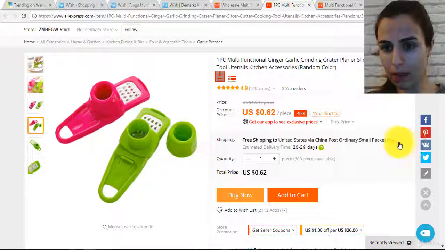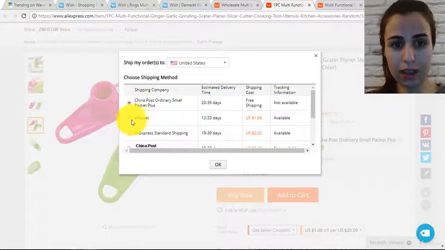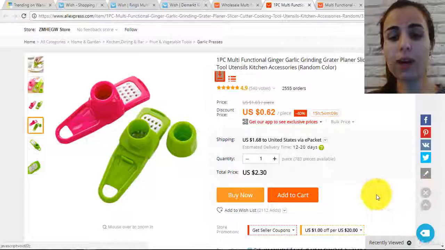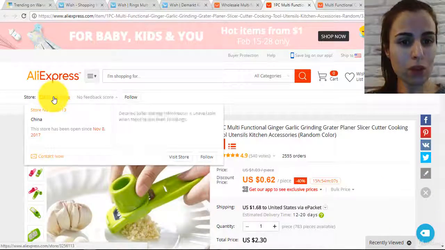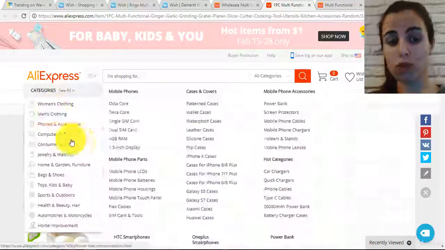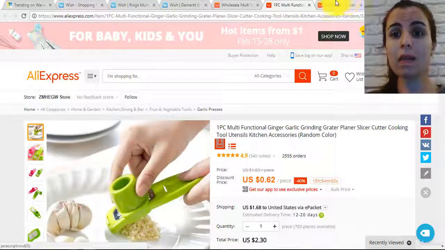It has no e-packet. Let me check. There is an e-packet option in here. That's great. The only problem, I guess, is with the store. The store has no feedback, so we have to search for a supplier with good feedback.